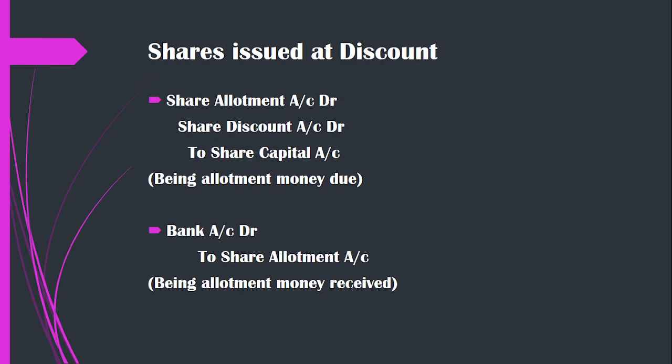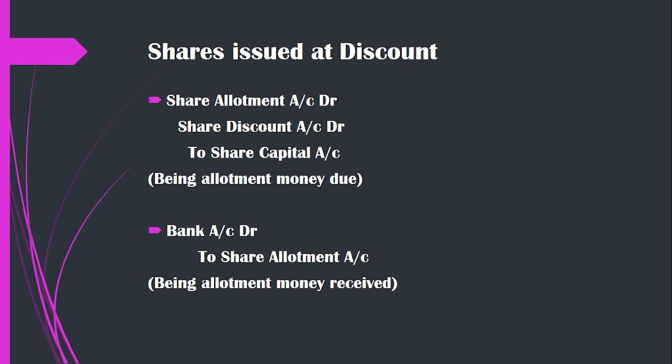If the company decides to issue shares at a discount, that is, the share face value is 10 rupees, but the company is deciding to sell it at 8 rupees or at 9 rupees, the balance 1 or 2 rupees will be the loss for the company. So that loss is debited as share discount against the share capital account. So share allotment account debit you have to show 8 rupees or 9 rupees. Share discount account debit 2 rupees as a loss to share capital 10 rupees.